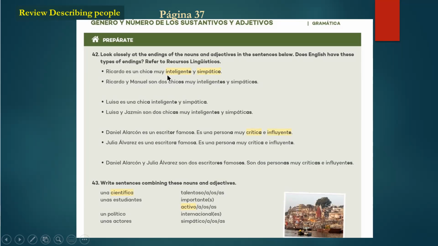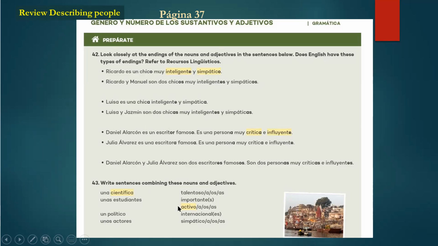There's more examples here. The other thing you can remember is that adjectives have gender in Spanish. So you see chico, which means boy. Now we have girl here. This is a slang word, but it's used a lot. Lisa es una chica inteligente y simpática. So inteligente ends in an E. So that one doesn't change. The ones that change are the ones that end in O. For the feminine would be simpática.